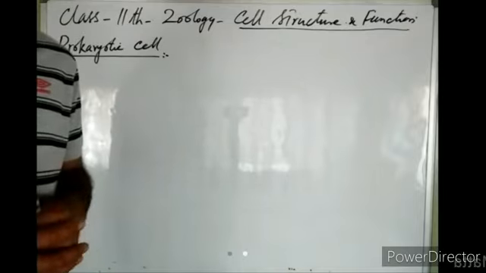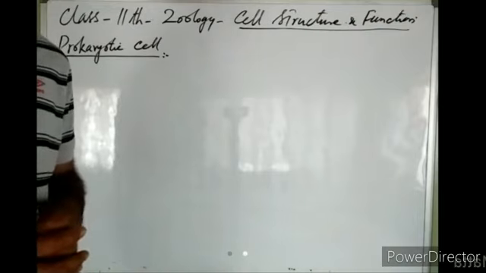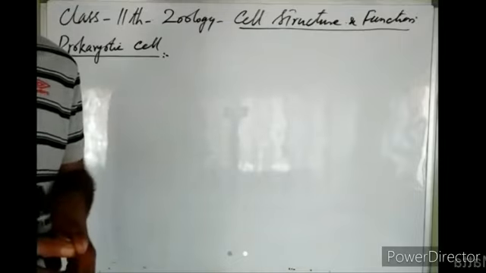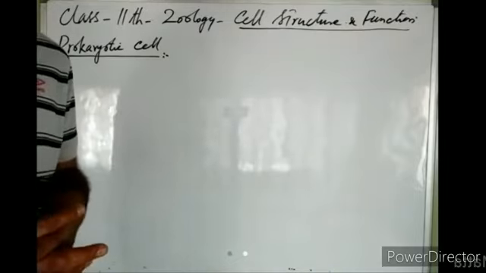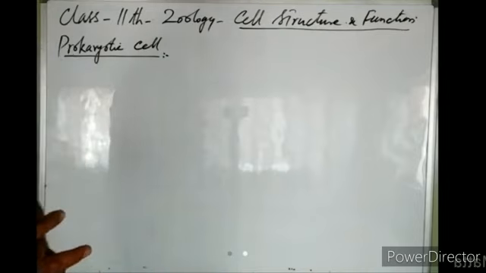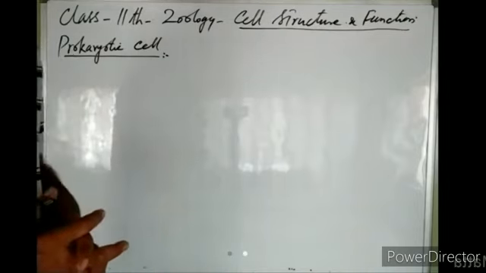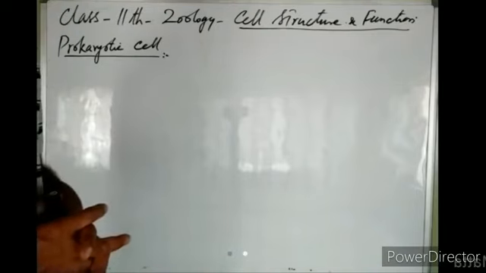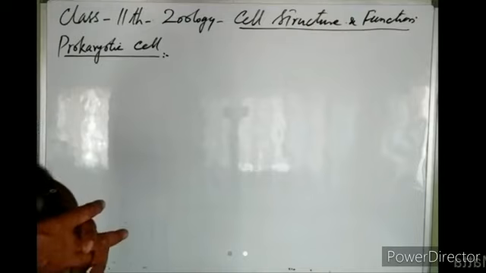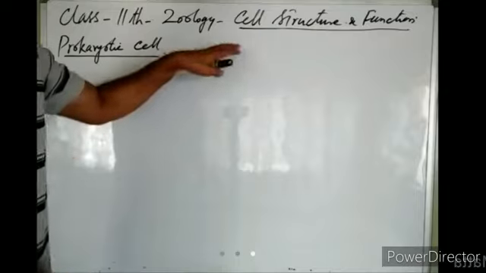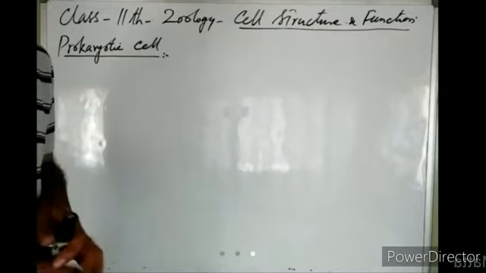The smallest known prokaryotic cell is mycoplasma, having an average diameter of 0.1 to 0.25 microns. The largest prokaryotic cell is Thiomargarita namibiensis, having 750 microns diameter. The average diameter of a prokaryotic cell is between 0.5 to 10 microns. When we compare it with eukaryotic cells, we find that eukaryotic cells are very large. The average size of a eukaryotic cell is 10 to 100 microns, right? So as compared to eukaryotic cells, prokaryotic cells are very small.